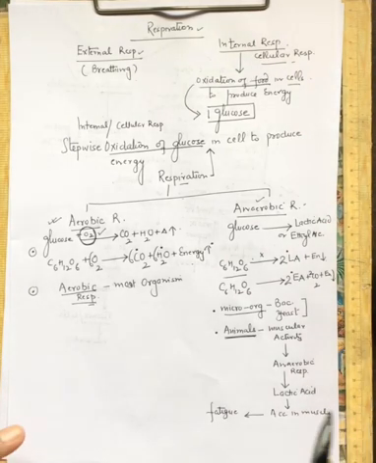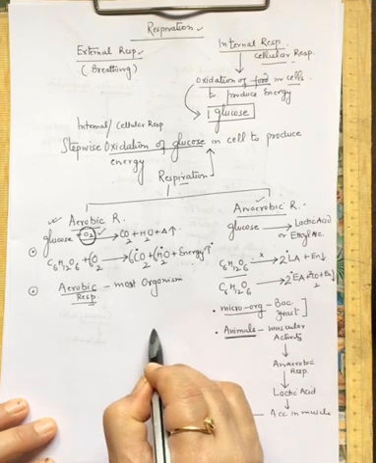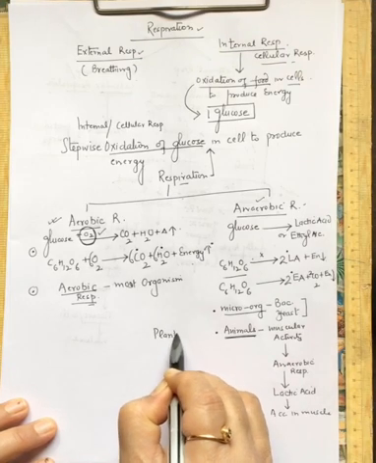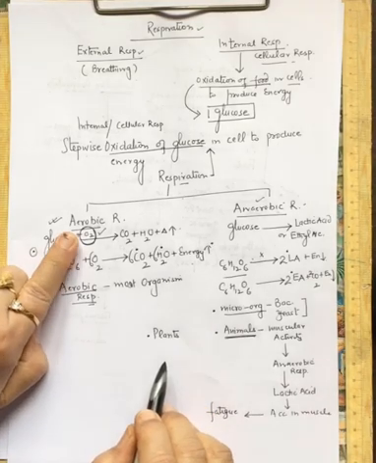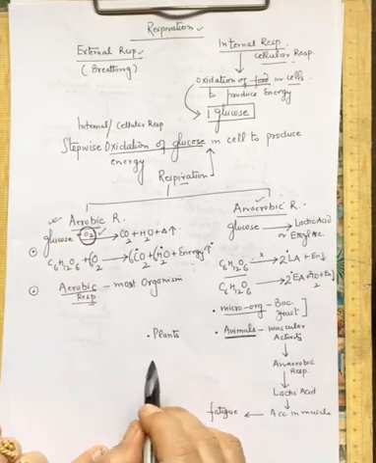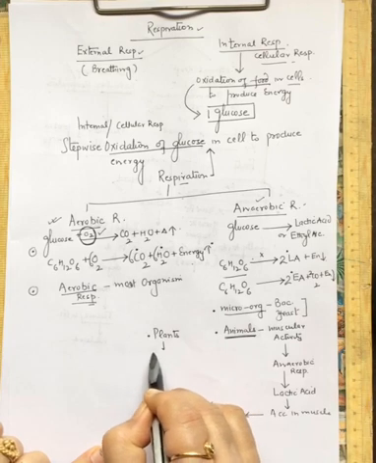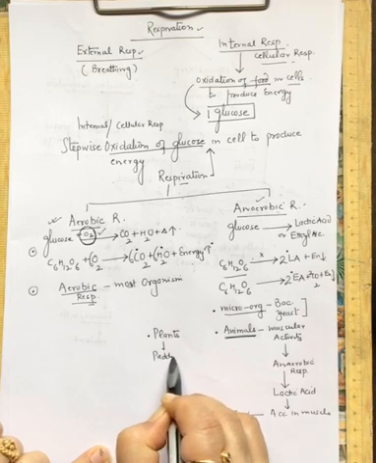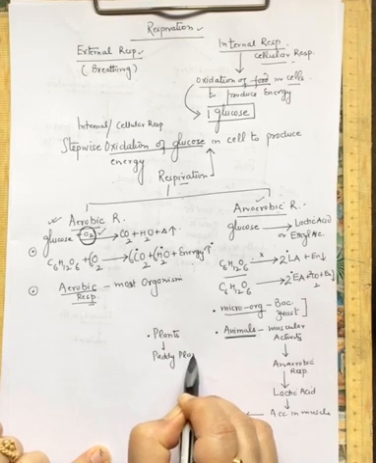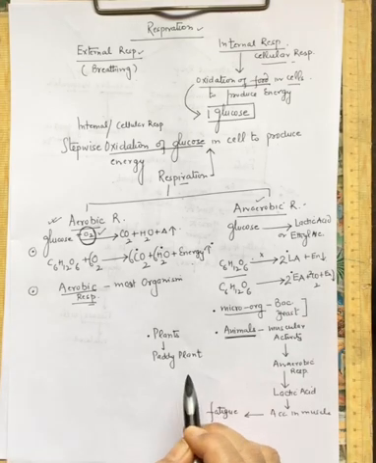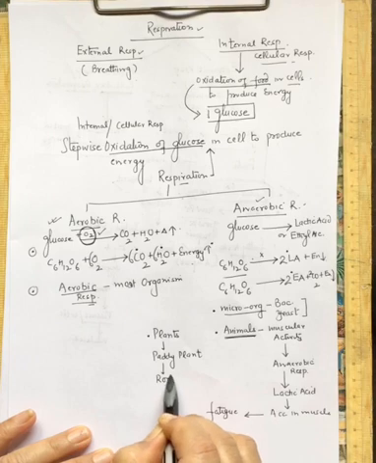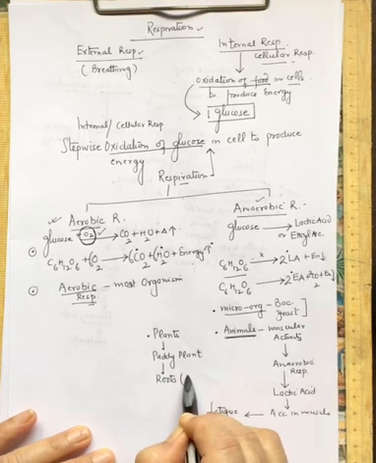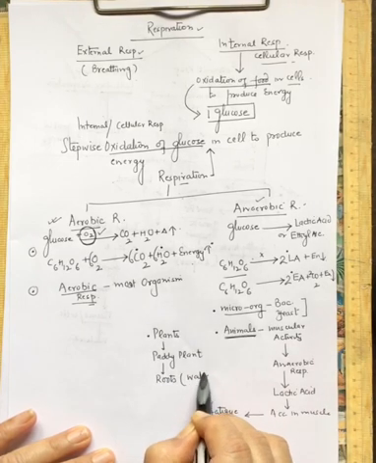Similarly, if we talk about the plants, the plants show aerobic respiration. Most of the organisms are aerobic, but in plants such as paddy plant, it is found in waterlogged soil, right? So in paddy plants the roots are in waterlogged soil.